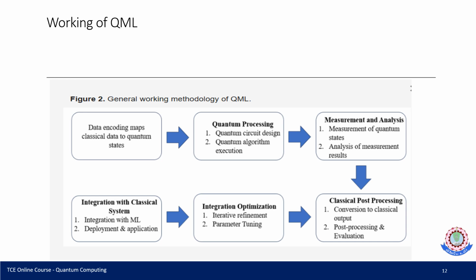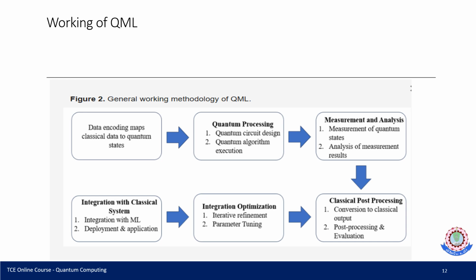The next is quantum processing. The first one is quantum circuit design and quantum algorithm execution. The third is measurement and analysis, that is, the measurement of quantum states and the analysis of measurement results. The next is classical post-processing, converting to classical output, post-processing and evaluation.